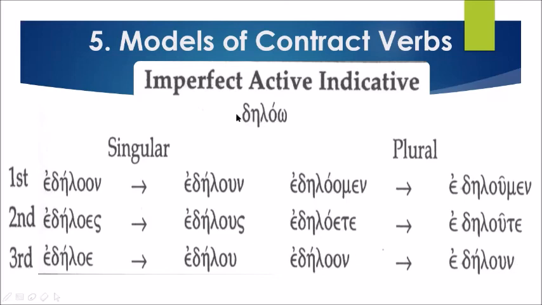Let's read the imperfect active indicative of deiloo in its contracted form. Again, edelon, edelos, edelo, edelomen, edelote, edelon.